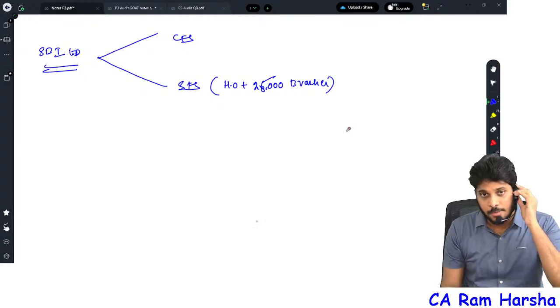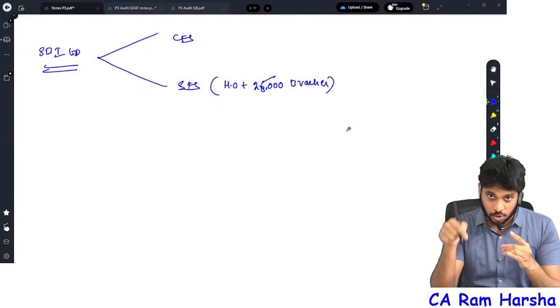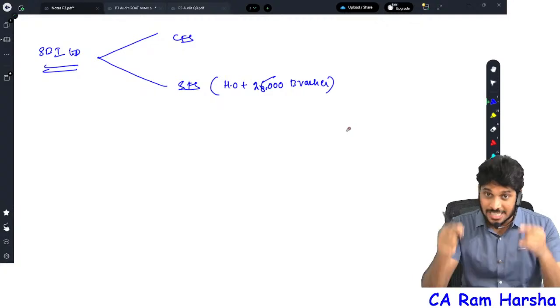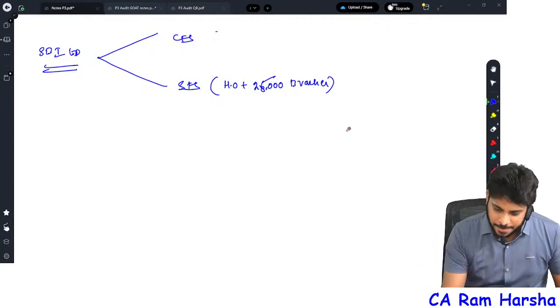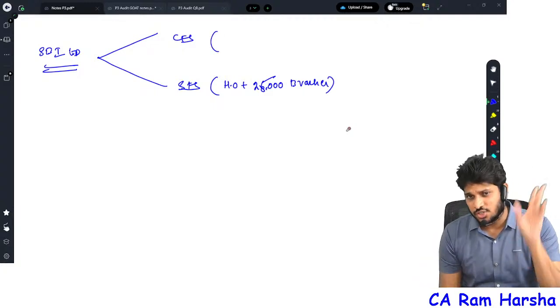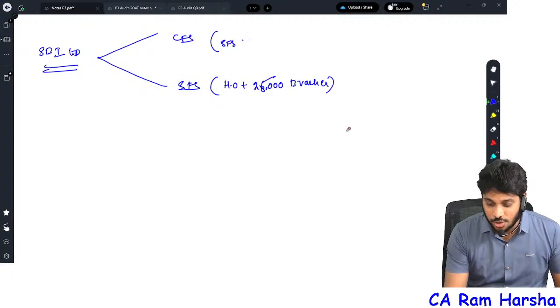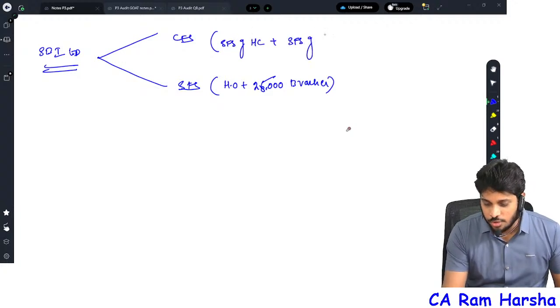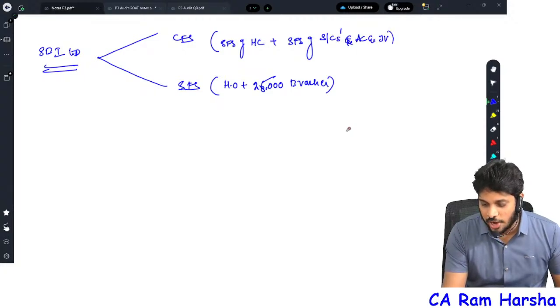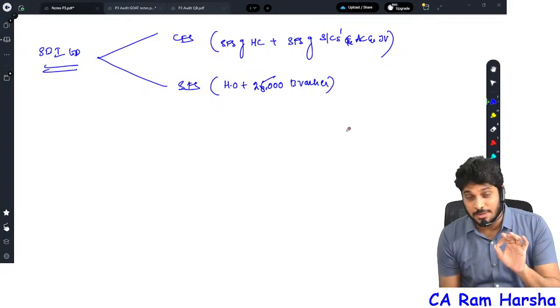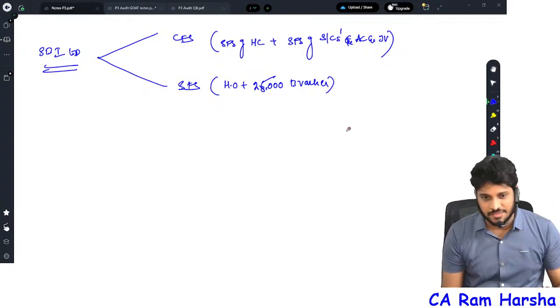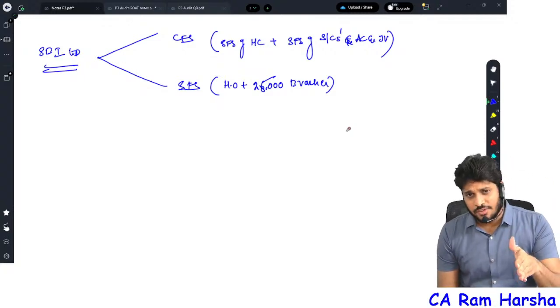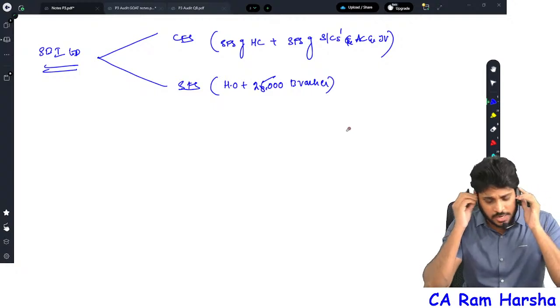Listen to this example. We are going to discuss SA 600, SA 299, and SA 706 also. Then consolidated financials. What is consolidated financials? Standalone financials of the holding company plus standalone financials of subsidiary companies, associate companies and joint ventures. Those financial statements are called consolidated financial statements. Standalone financials means the head office plus all the 25,000 branches.